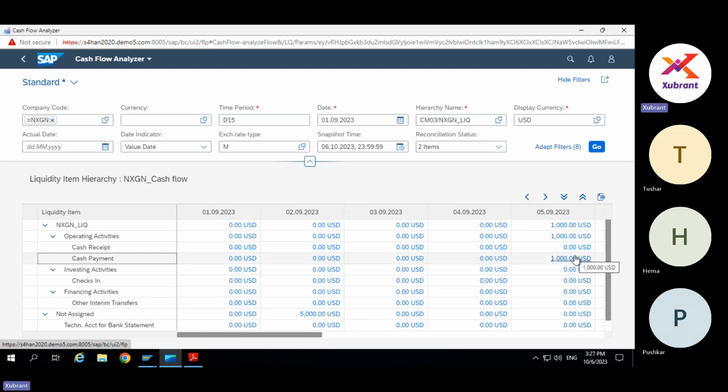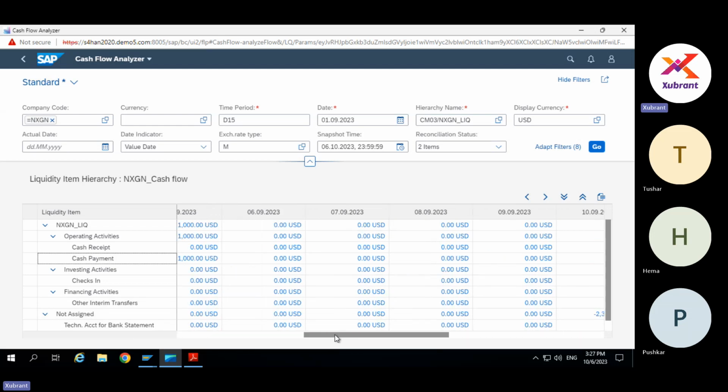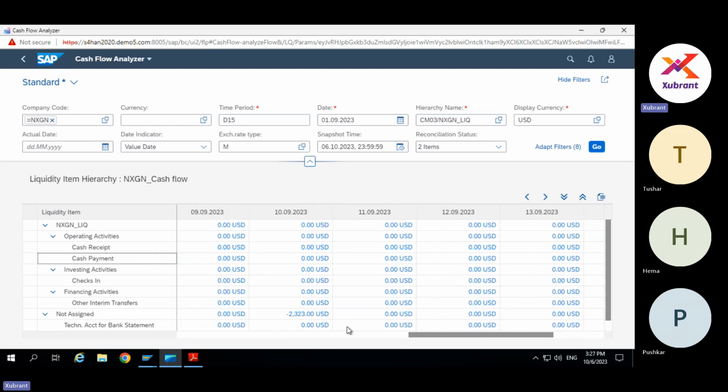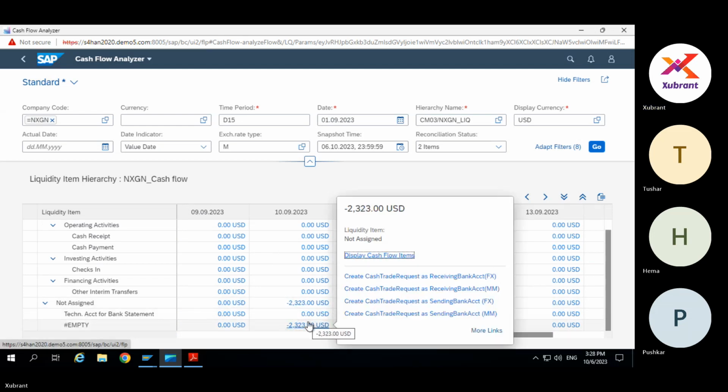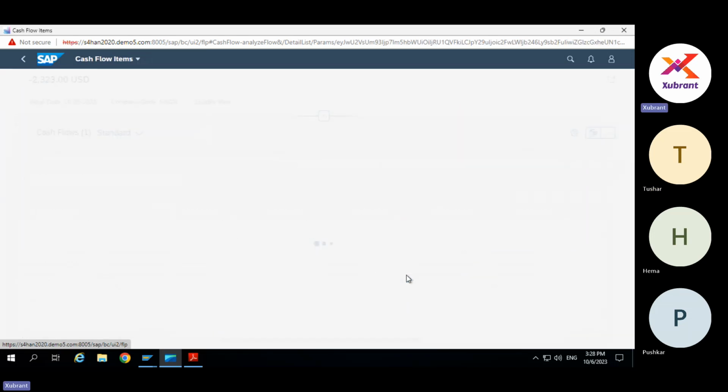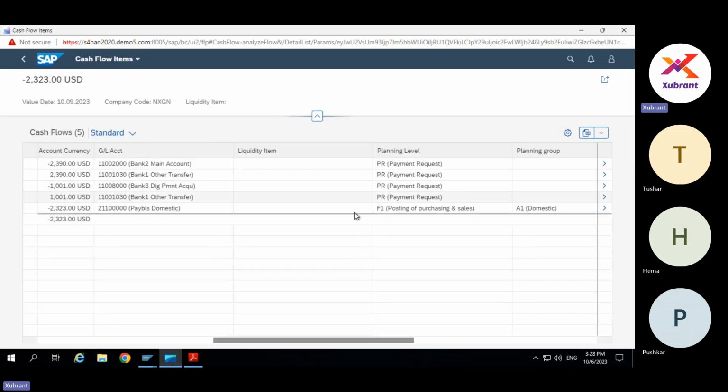Now let's try an example which has multiple items. Here the liquidity item is not assigned, but still let's see. Here you see this is five items. The total is here, but it's a residual thing.